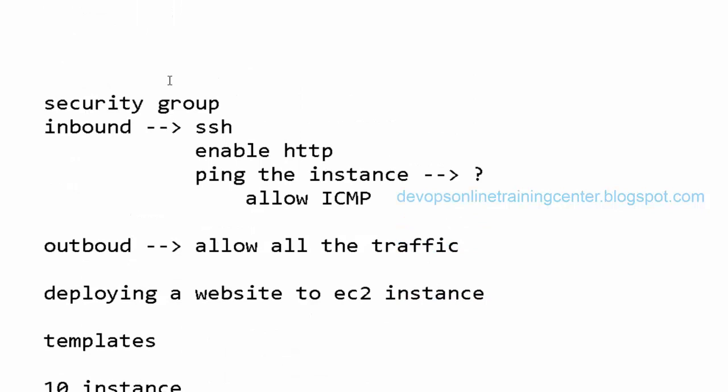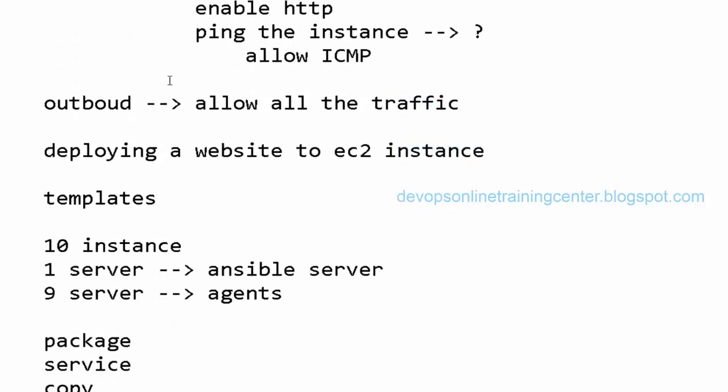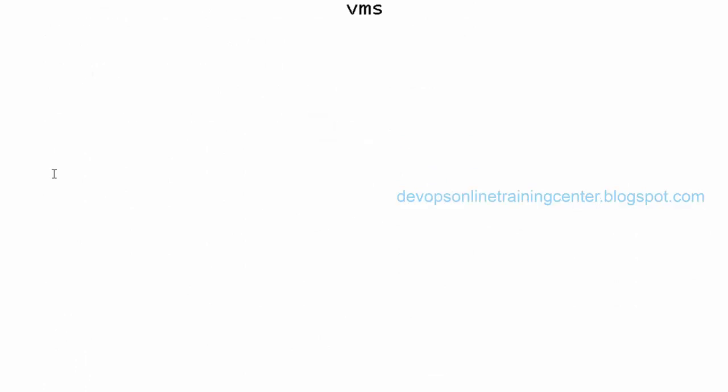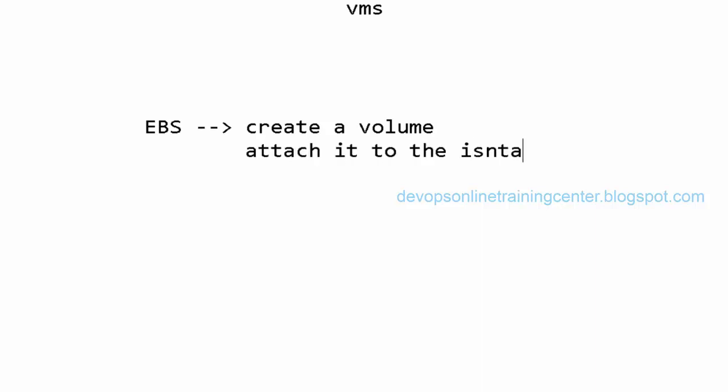Okay, so we deployed a website onto an EC2 instance. We enabled the security group. We allowed HTTP. Then we are able to access the website. Now the other thing is attaching the EBS storage, right? So for EBS, we created a volume, attach it to the instance. Once attached, check how this volume can be accessed inside the instance, right?